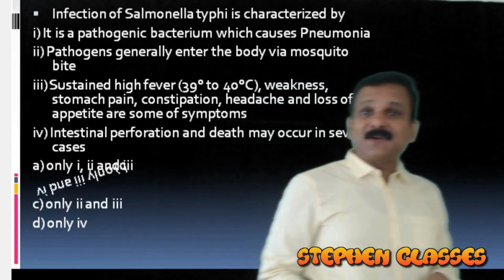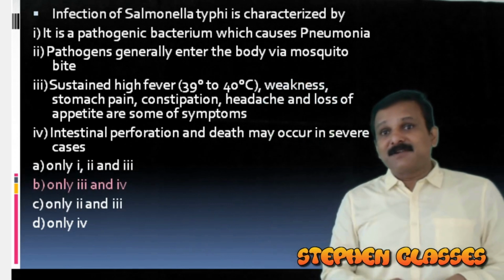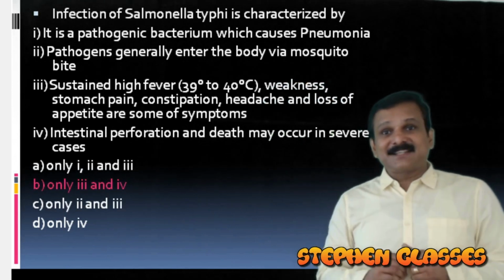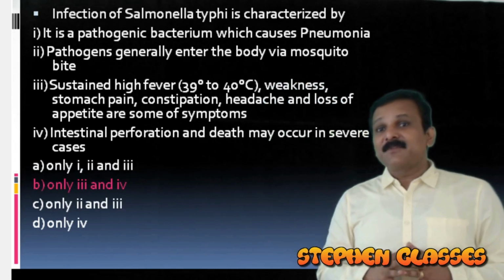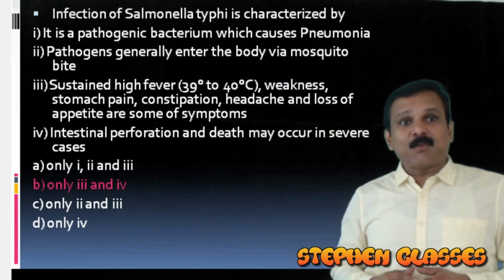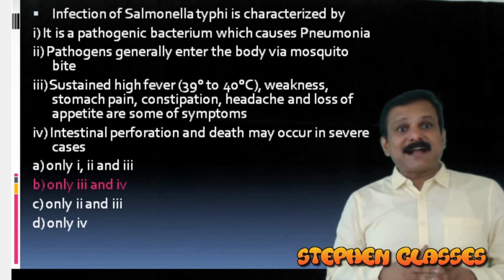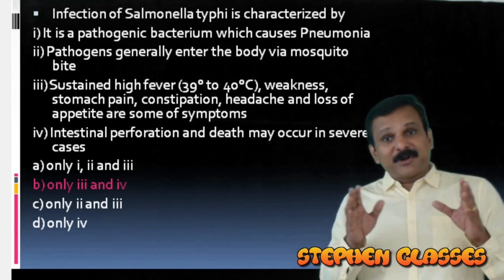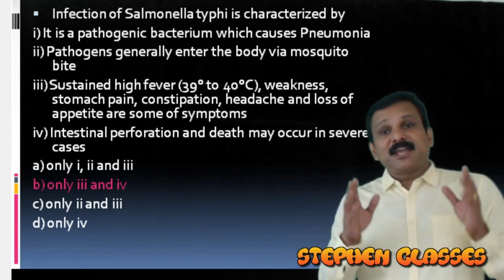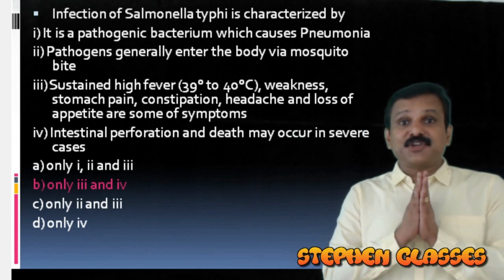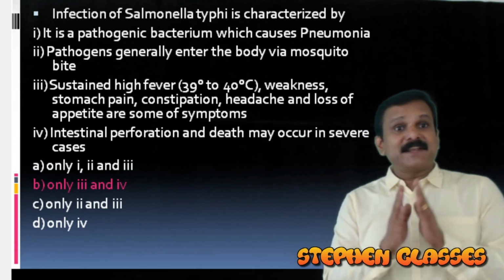Now coming back to the question, you should also know about the diagnostic test of typhoid. Vidal test, that is the diagnostic test for typhoid. So here we have the statements. I will read one by one. It is a pathogenic bacterium which causes pneumonia. That is wrong, because pneumonia is caused by Haemophilus influenzae and Streptococcus pneumoniae. So the first statement is wrong.